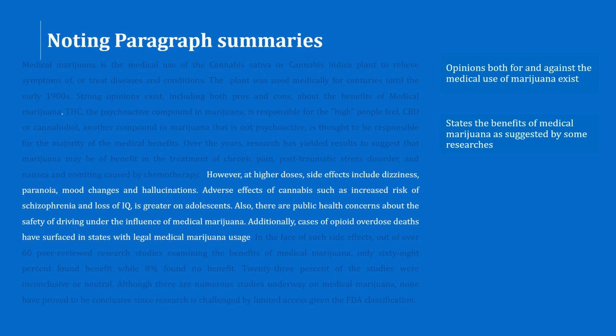Additionally. So again the author is going to add to the adverse effects mentioned earlier. Additionally, cases of opioid overdose deaths. So there have been cases of deaths due to an overdose of this drug. We were already talking about higher doses earlier, and here we're talking about an overdose. The overdose deaths have surfaced in states. So the author is talking about deaths because of opioid overdose in states with legal medical marijuana usage. In states where it is legal to use medical marijuana, cases of overdose deaths have been reported.